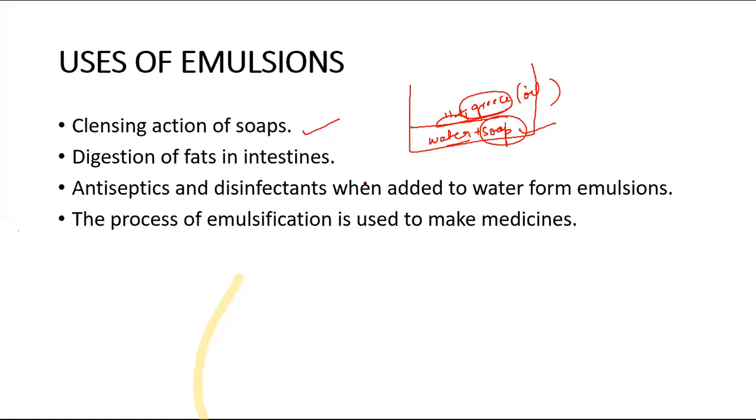Next is digestion of fats in the intestine. Fat is very thick and it takes much time to digest in our body. That's why fat digestion always takes place in the intestines. And whatever cellular adsorption takes place about fats is nothing but emulsification. There also the emulsification process takes place. So that adsorption is of oil in water type.